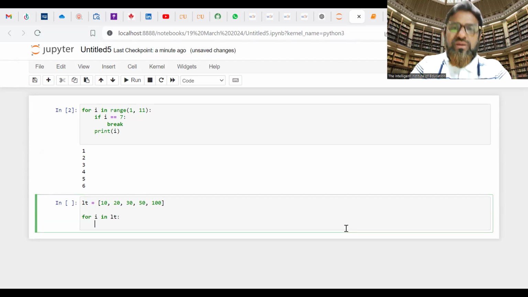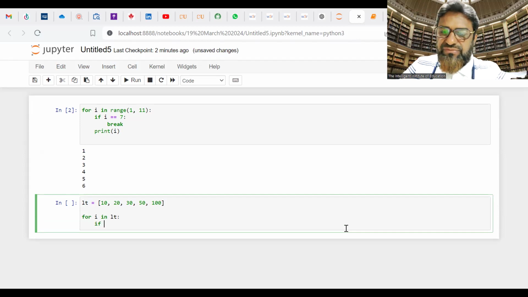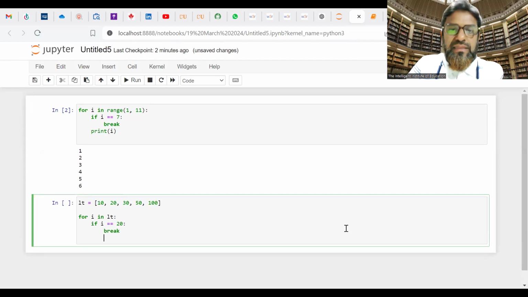Now I am going to fix one condition. I am going to check 20: if i equal to 20, and here break.